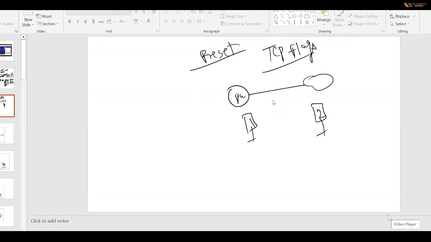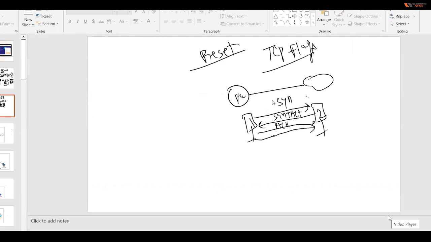TCP flags. There are 6 to 7 TCP flags. So for connectivity from PC1 to PC2, if it's a TCP connection, we know that PC1 will send a SYN packet. On the return, it will send a SYN plus ACK. And then it will send an acknowledge packet. This is called a three-way handshake. Once the three-way handshake is done, this PC will start sending data because it's the initiator. It is push. You will see the P in the packet capture, like it is pushing the data.